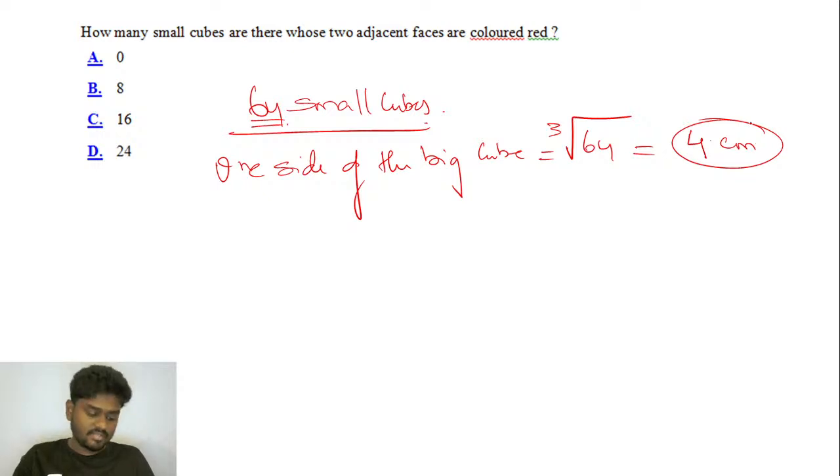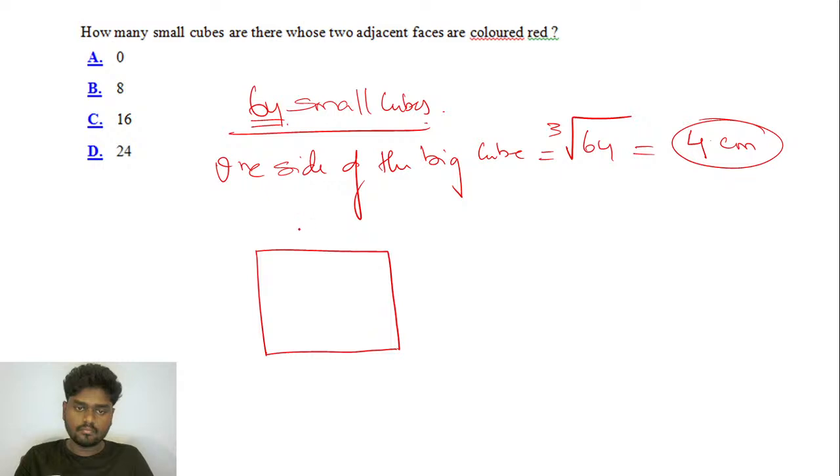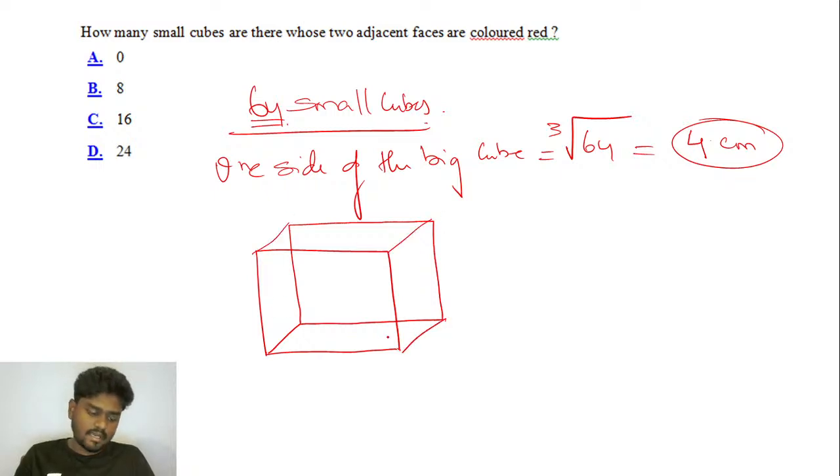If that is the case, if you try to represent the cube here, listen carefully, guys. It is super clear that you'll be having 1, 2, 3 and 4 here.